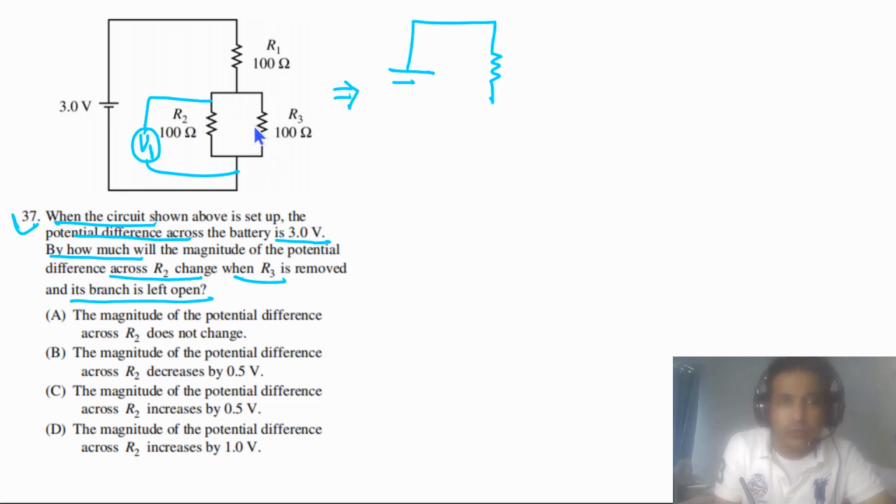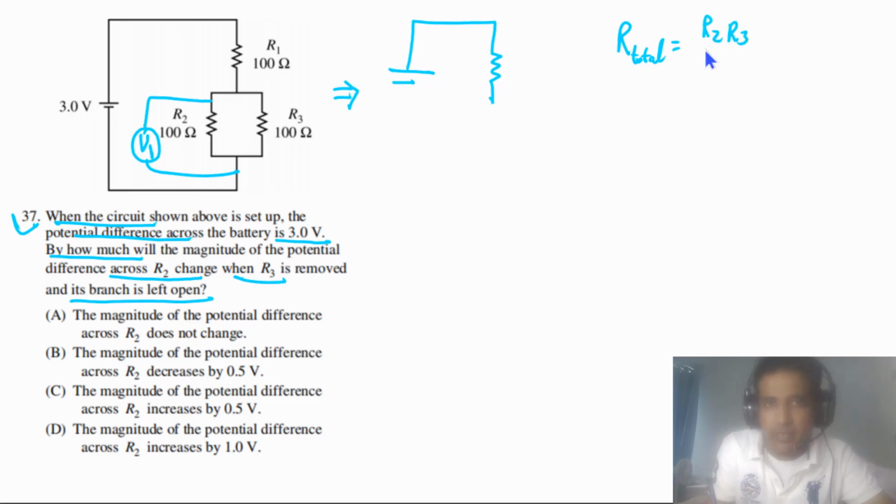As these two resistors are connected in parallel, the total resistance R total of these two resistors simply will be equal to R2 multiplied by R3 divided by R2 plus R3. In this case, R2 is equal to 100 ohms, R3 is also equal to 100 ohms.